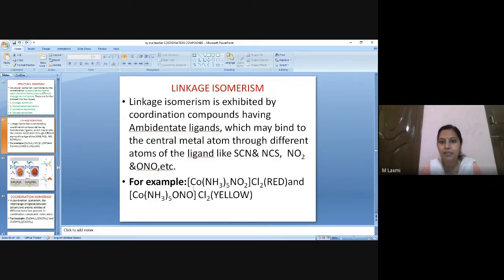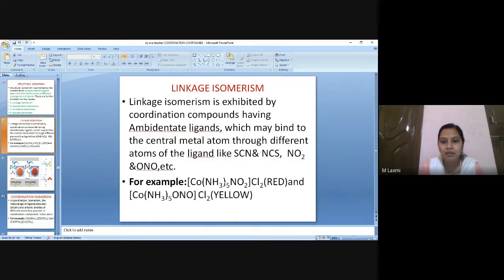Look at the example here. Co, NH3 five times, NO2, Cl2. And what color is this coordination compound producing? It is producing red color. And what about this one? This is producing yellow color. Let us try to name this compound using whatever rules we studied yesterday.